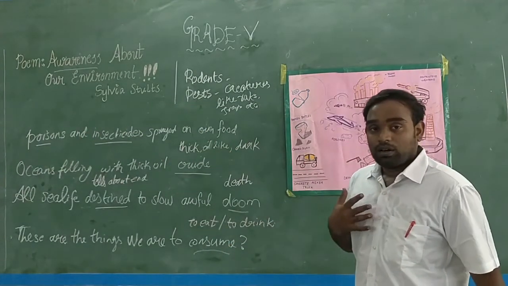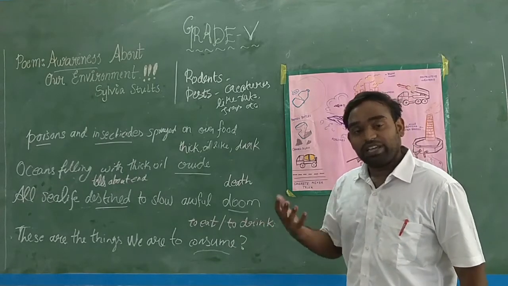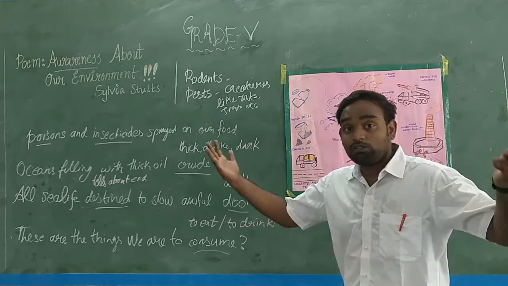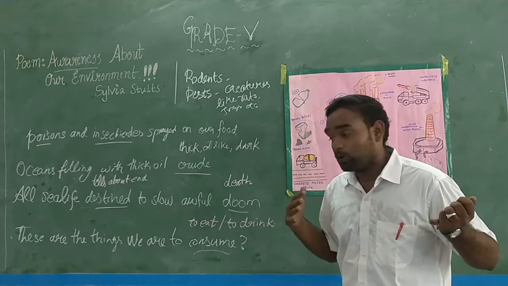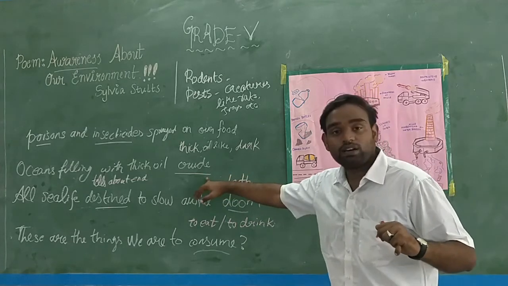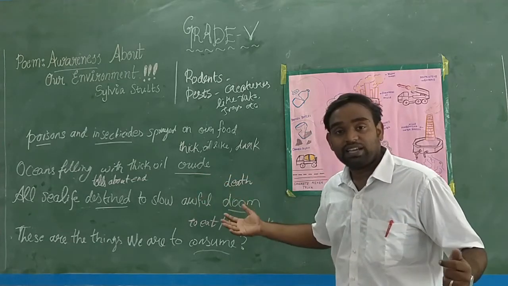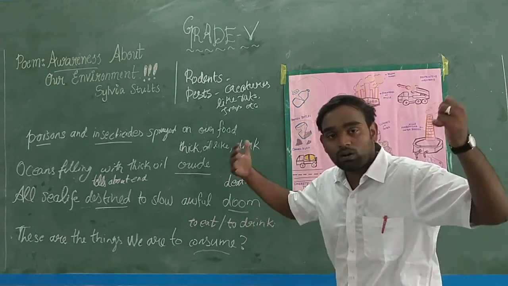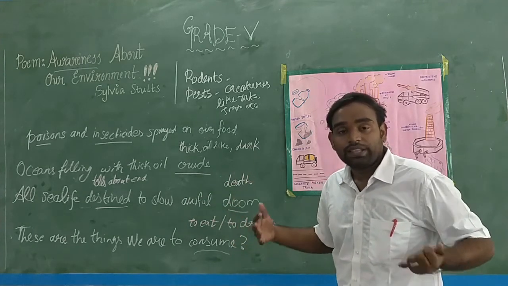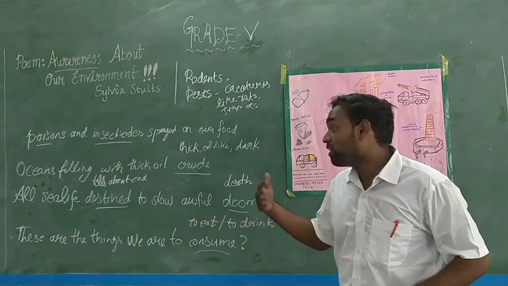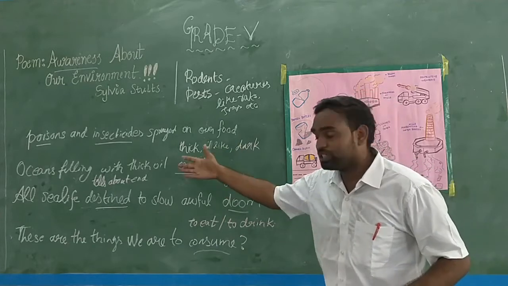So what humans are doing here, we want to drive a lot of vehicles daily, no? For that we need a lot of petrol. For producing a lot of petrol, we need a lot of crude oil. If we use a lot of crude oil, there will be a lot of crude oil wastage. Day by day, a lot of crude oil wastage is coming. Then instead of treating it and properly disposing of it, we are just dumping it into the oceans.